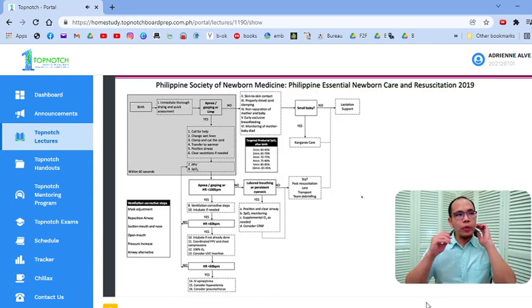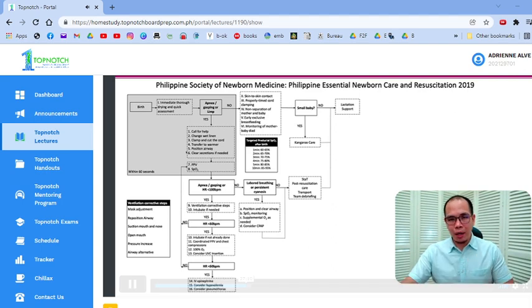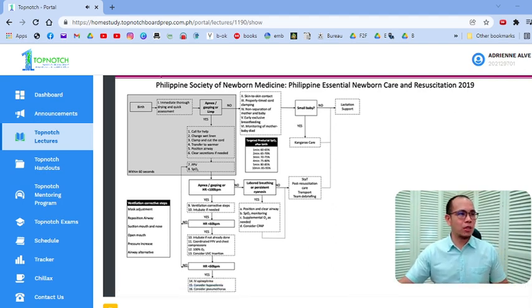So this is a quick overview of the essentials in newborn care and resuscitation, 2019 guidelines from PSNBM, Philippine Society of Newborn Medicine. Again, please do remember this. It's not that easy to understand. You just have to remember the important points. We will run down the steps one by one, very briefly and concise, pero hopefully marami kayong matutunan. So let's focus here on the slide.